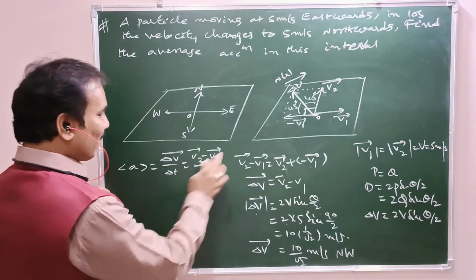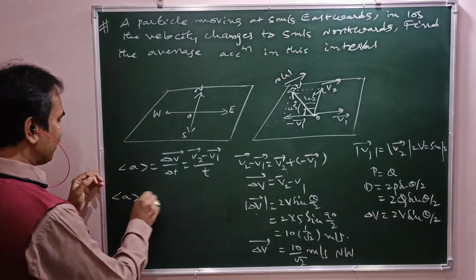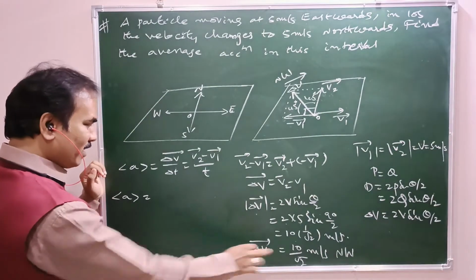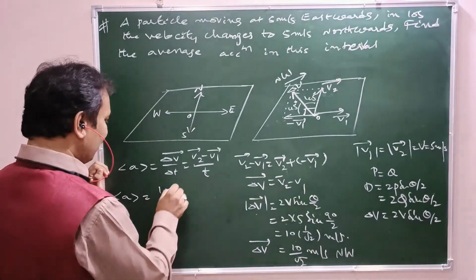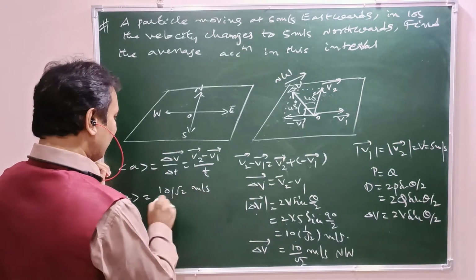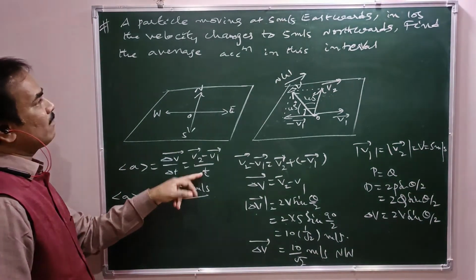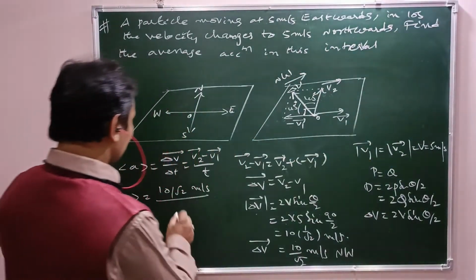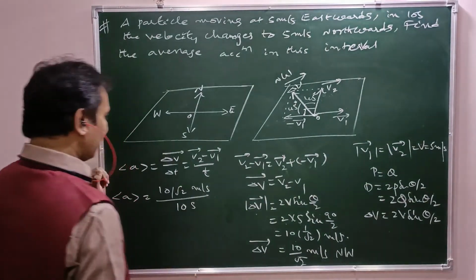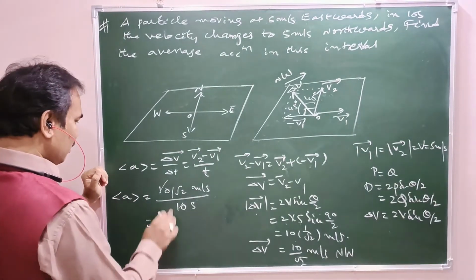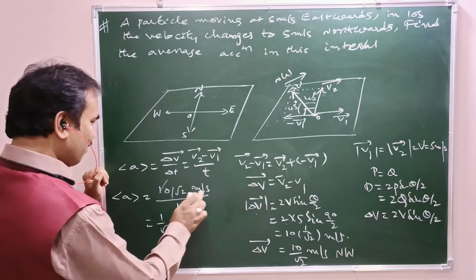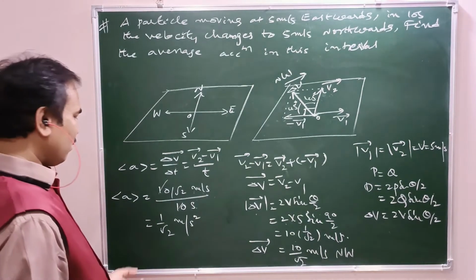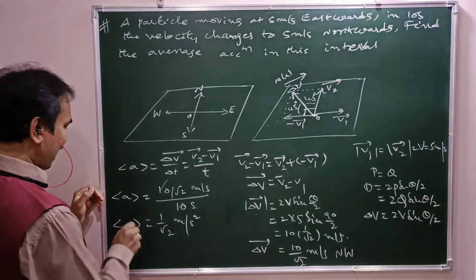Okay, we have the change in velocity. So average acceleration equals change in velocity, 10 by root 2 meters per second, divided by time. What is the time? The given time interval is 10 seconds. The 10 cancels here, and we are left with 1 by root 2 meter per second square. So this is the average acceleration.